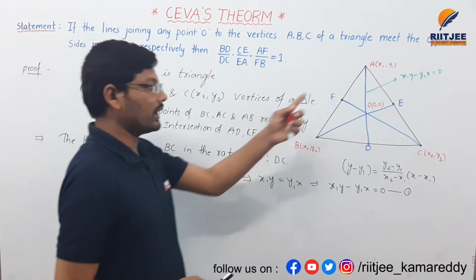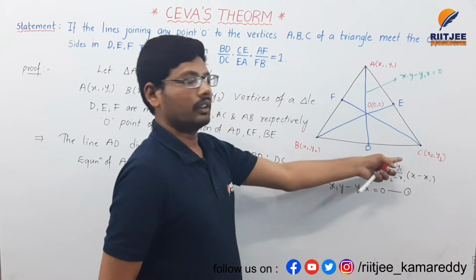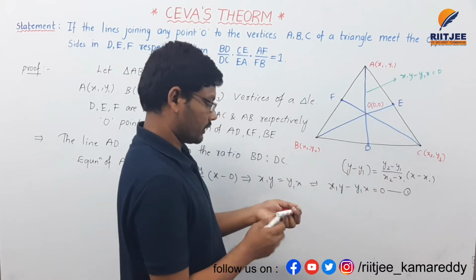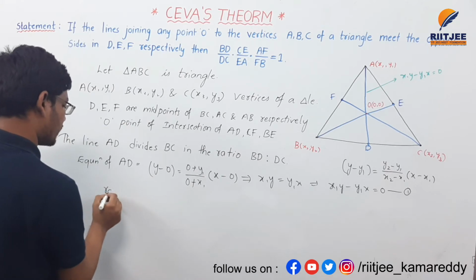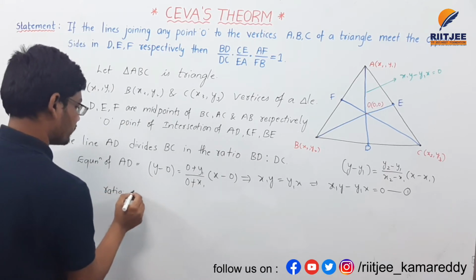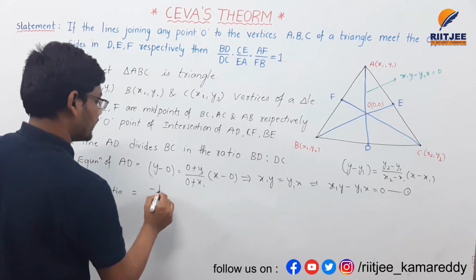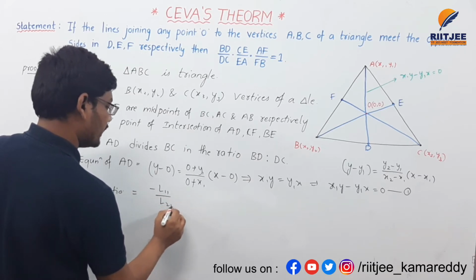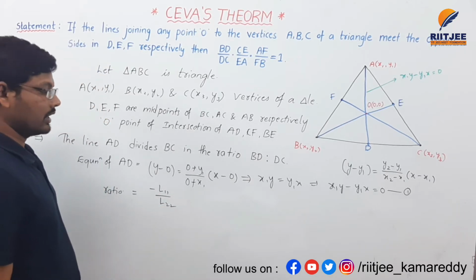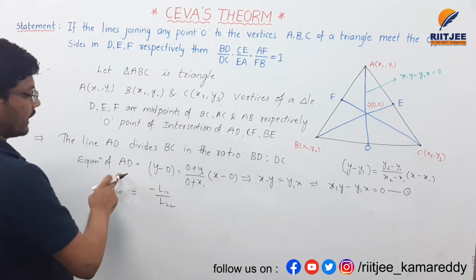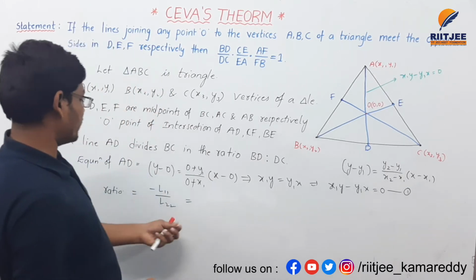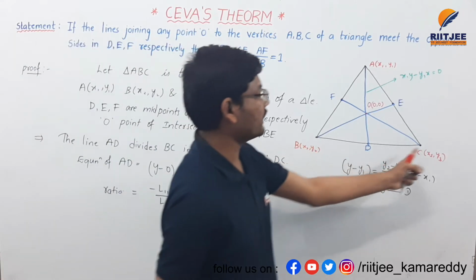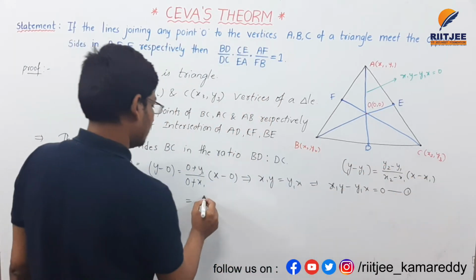According to that, if a line divides in a ratio, the ratio is equal to minus L11 by L22. That is the condition here. So the ratio is nothing but BD by DC.